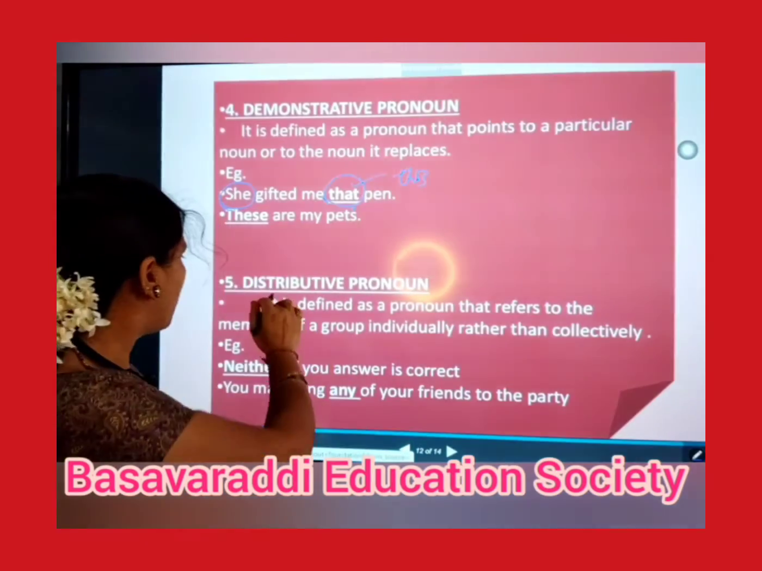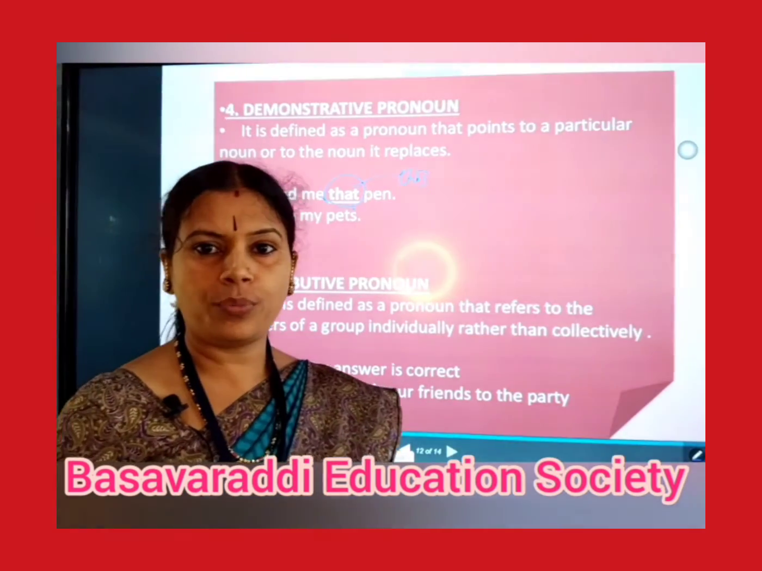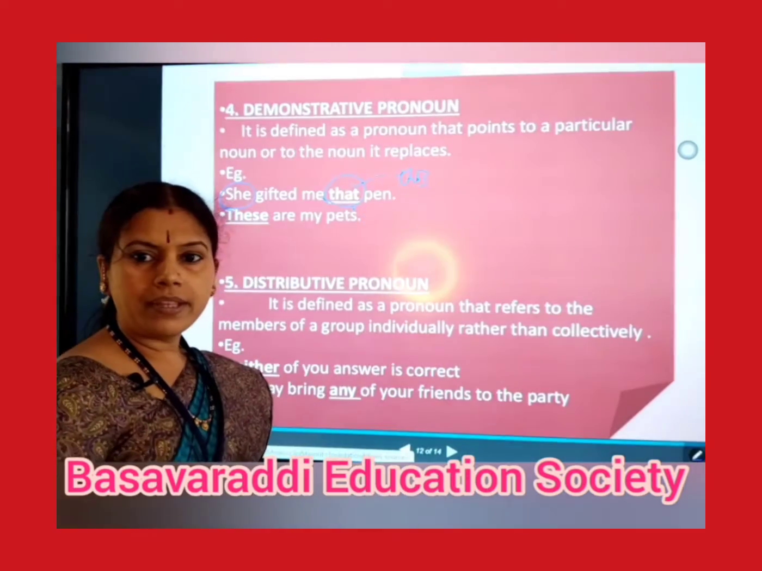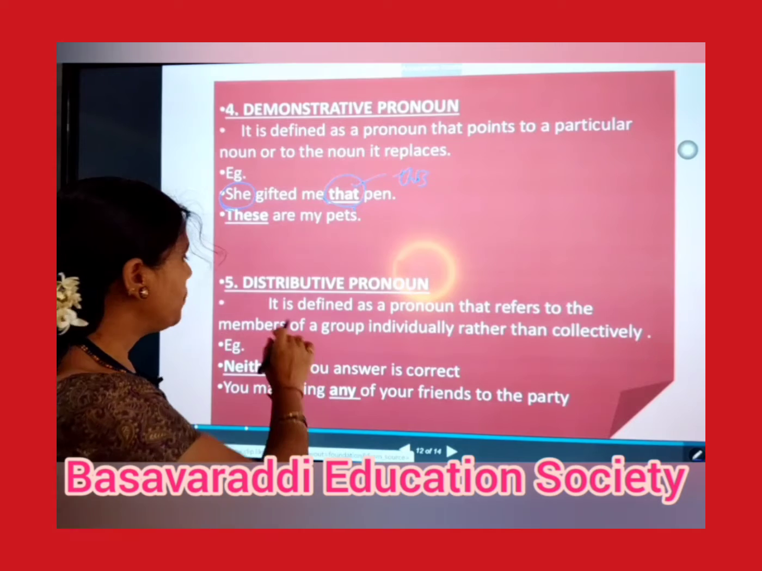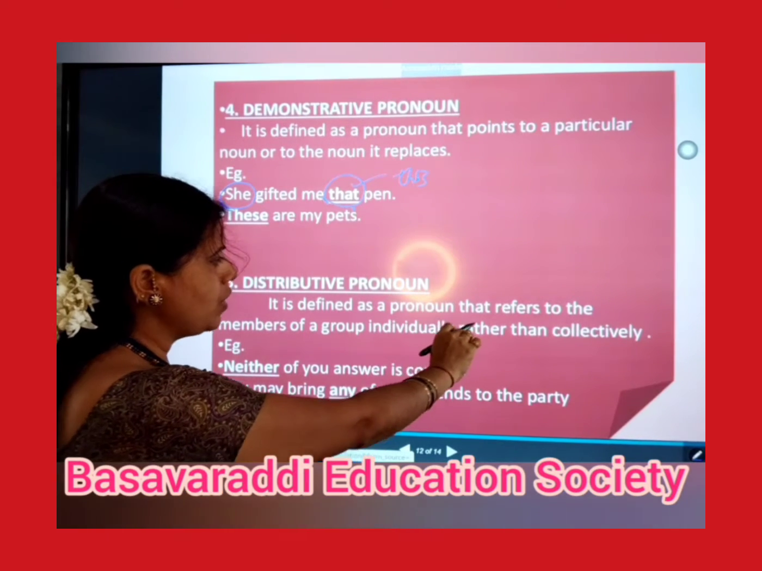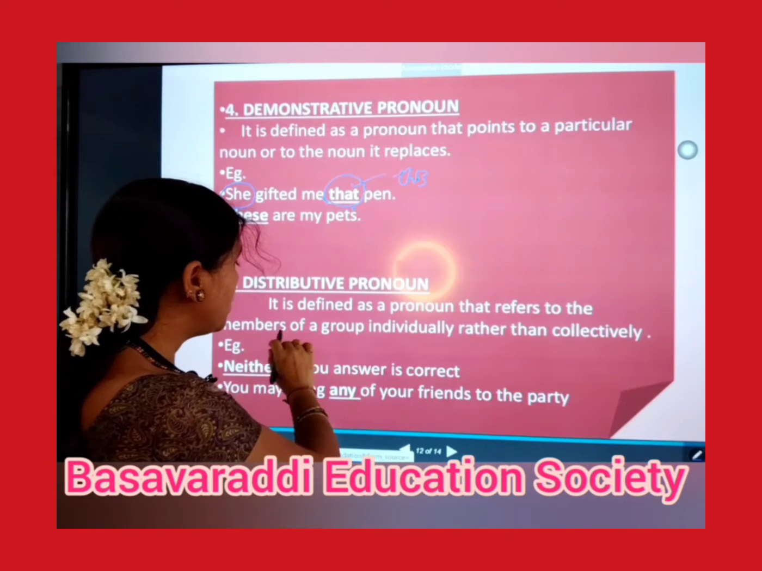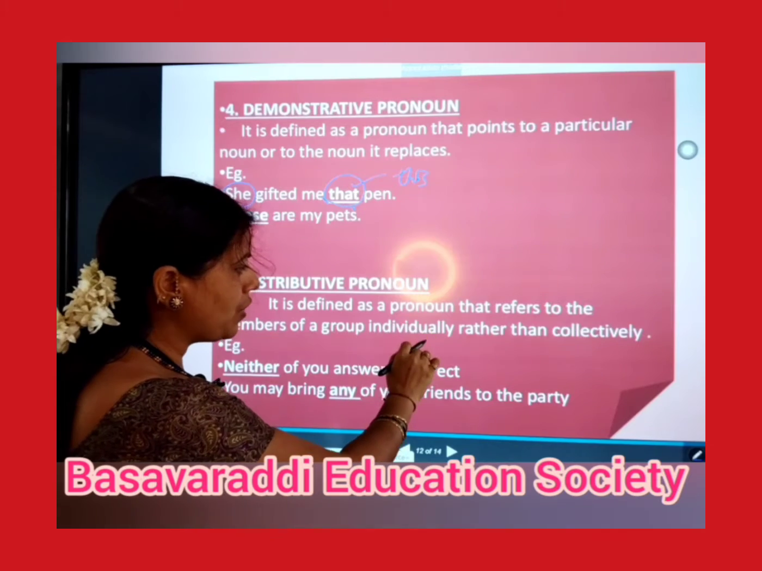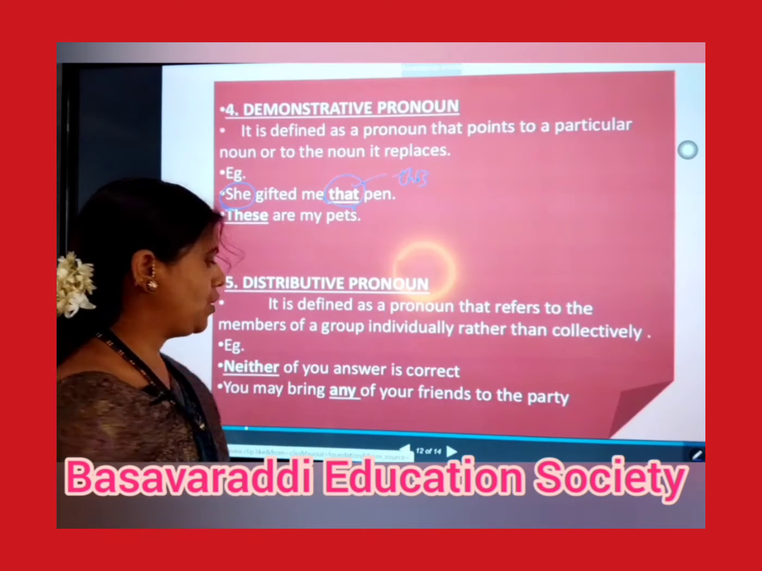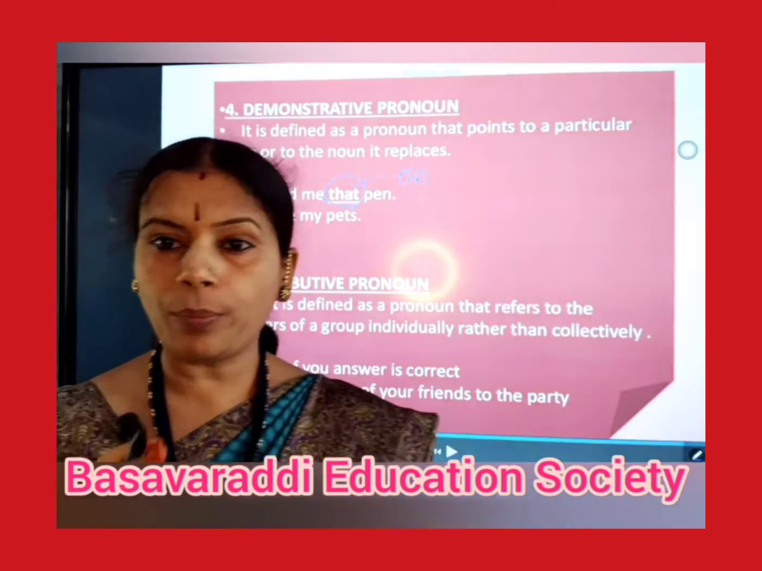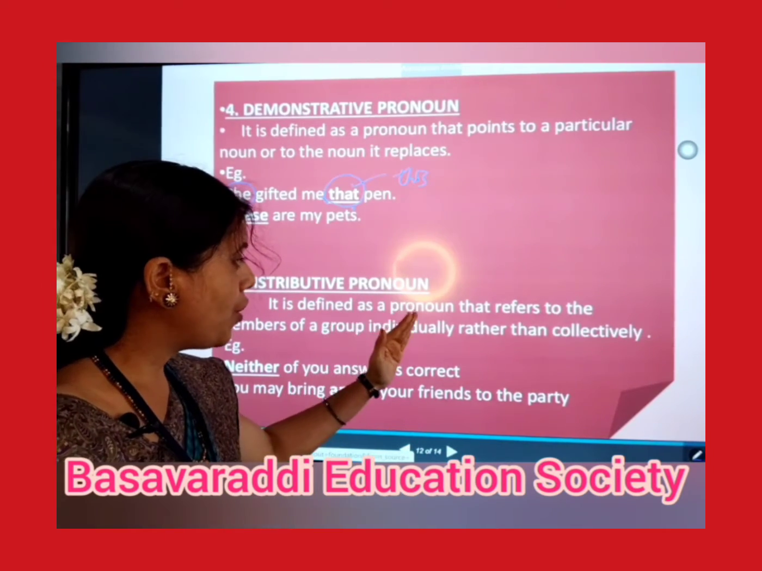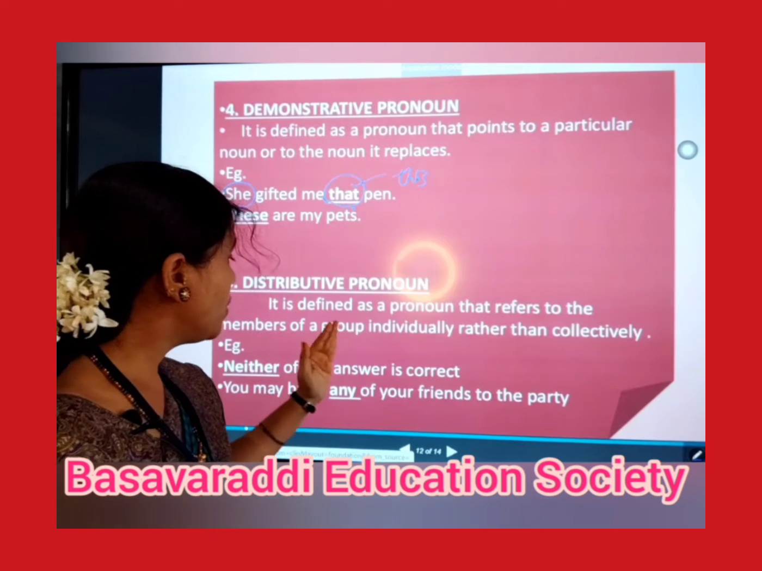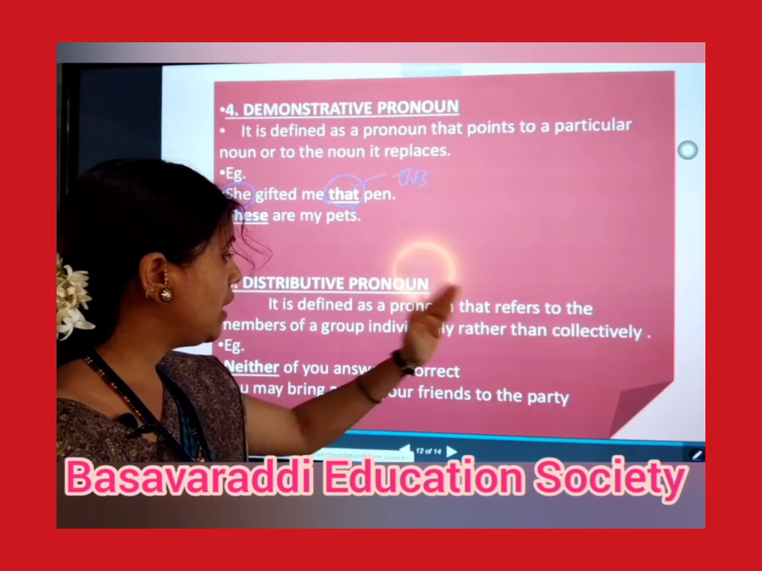The next type of pronoun is the distributive pronoun. What do you mean by distributive pronoun? What is the meaning of distributive pronoun? It is defined as a pronoun that refers to the members of a group individually rather than collectively. So when we are considering a group here, that is what they are telling.